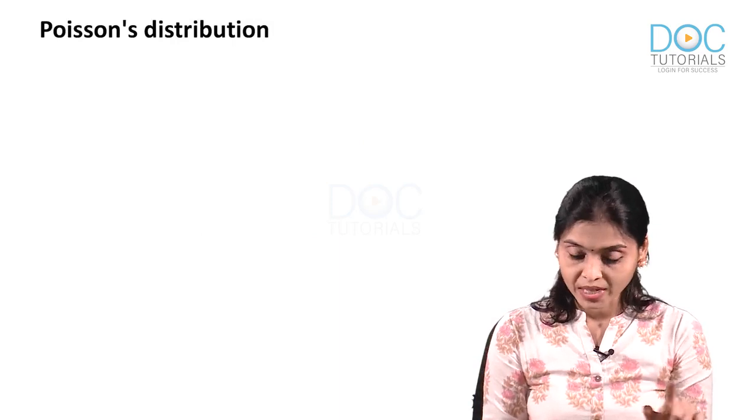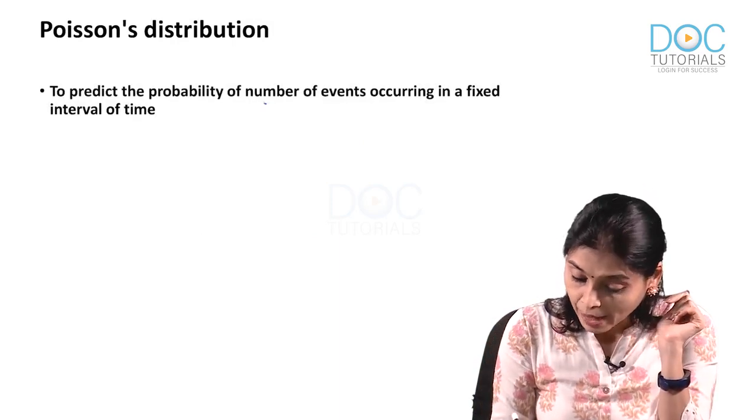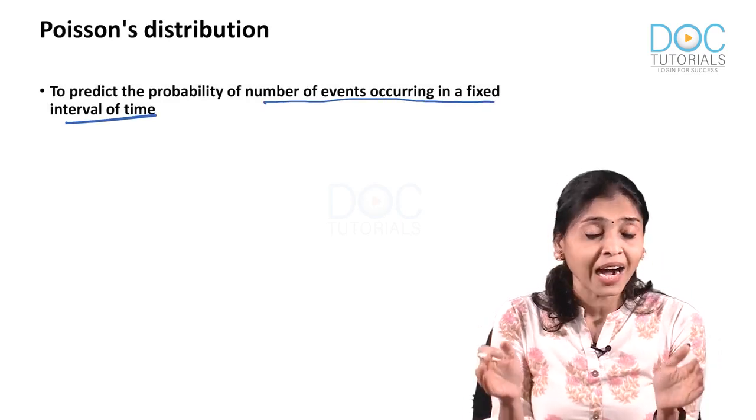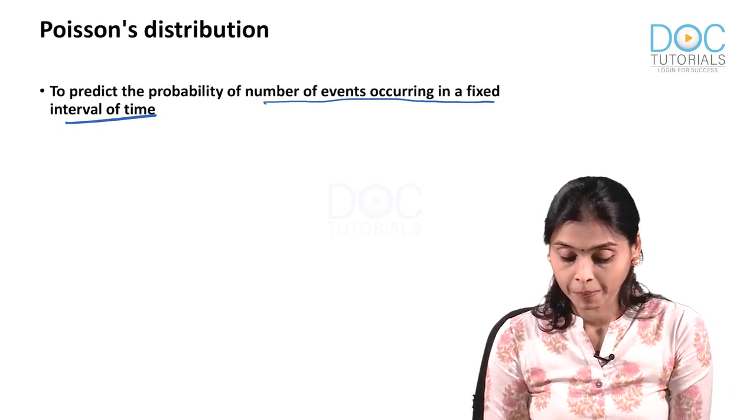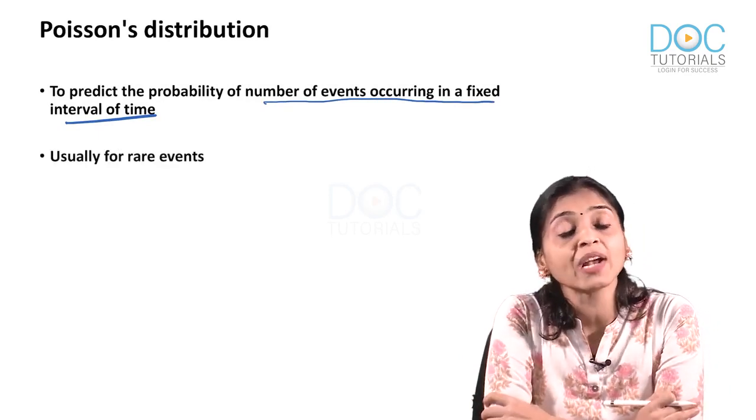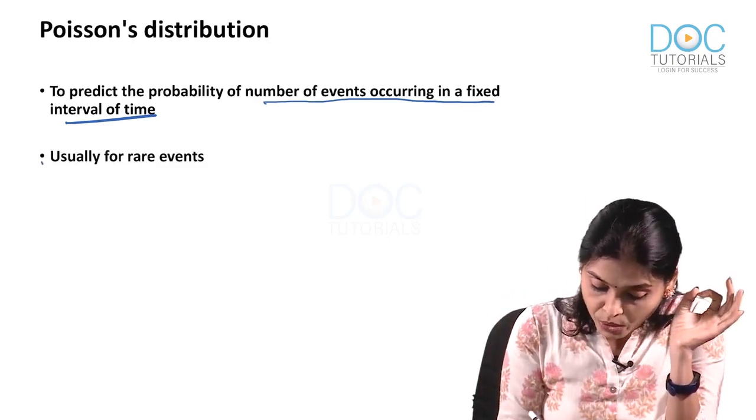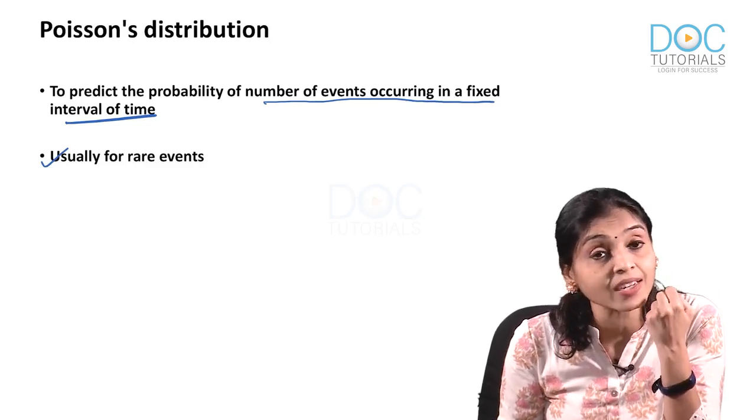First one we have already seen, which is the definition. That itself is an MCQ. To predict the probability of number of events occurring in a fixed period of time. In a fixed period of time, how many events are likely to happen? Okay. Second, this is usually for rare events. That is also very, very important. We get Poisson distribution when you are dealing with rare events.